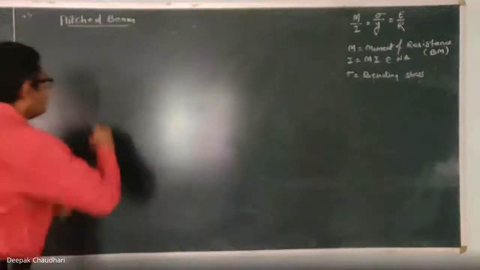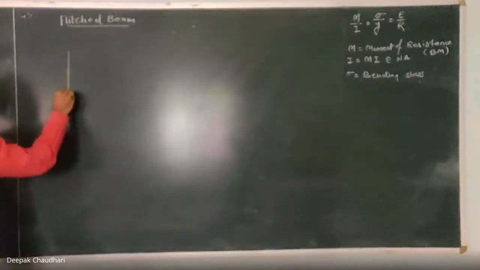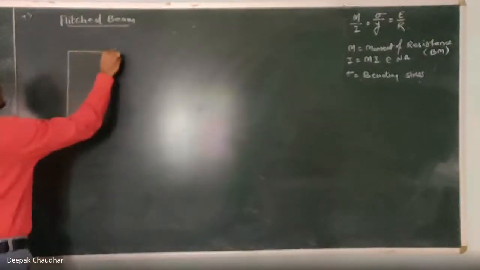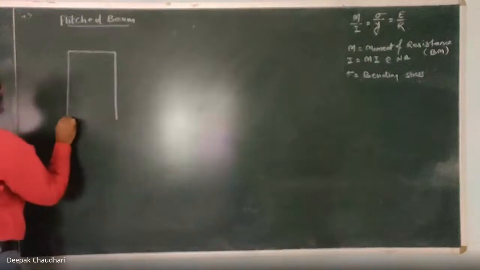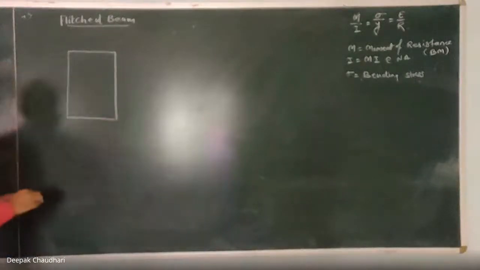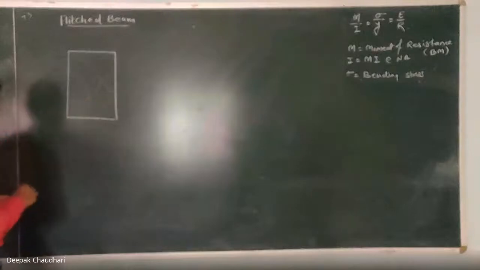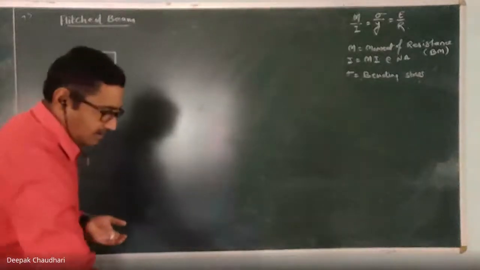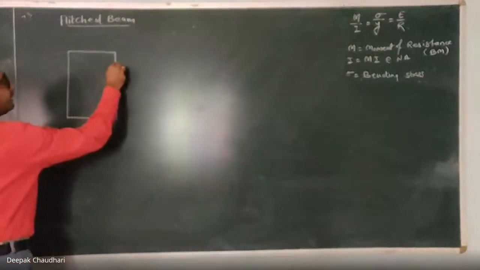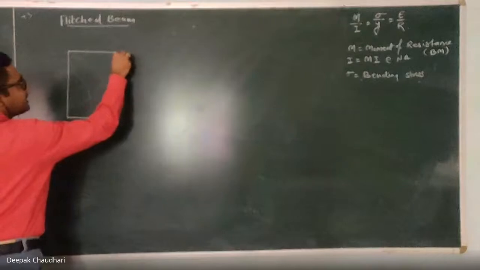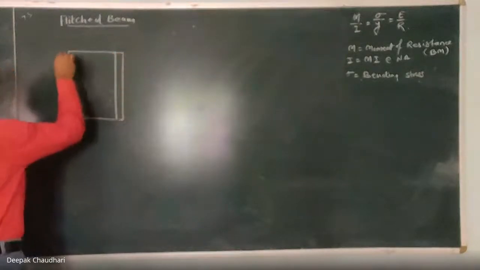Now, how to find out the stresses in this composite or flitch beam? Let's consider one rectangular cross section. Let's consider it is wood whose bending strength is very less, and another material, let it be steel, is connected on the right and left side of this.